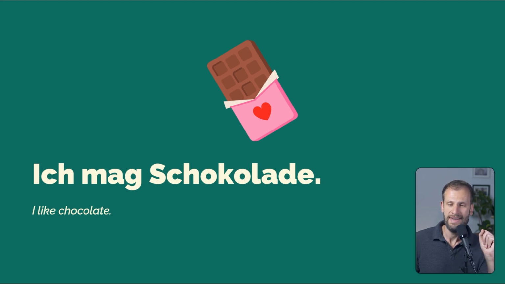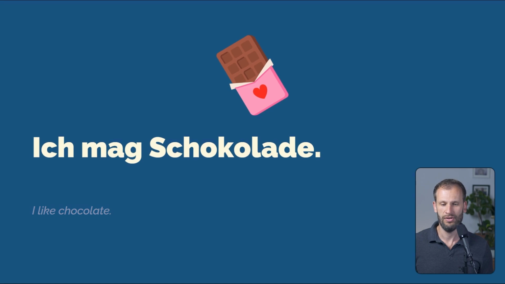So, the other modal verbs, we always use an infinitive at the end of the sentence. With mögen, we usually don't do that. There are some cases where you do that, but usually with mögen, you have a noun and not an infinitive at the end. You like something. Chocolate, pizza, Paris. Ich mag Schokolade. I like chocolate.